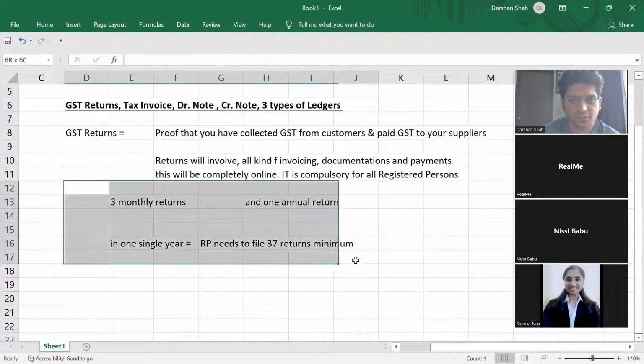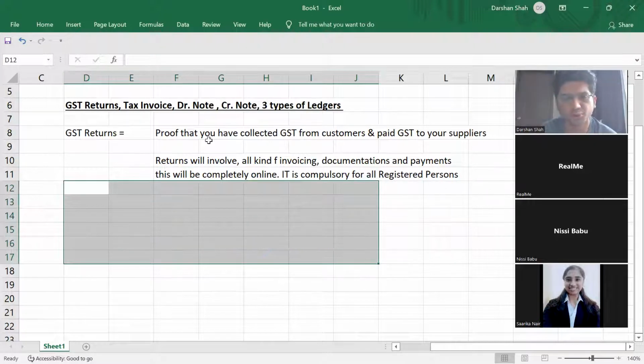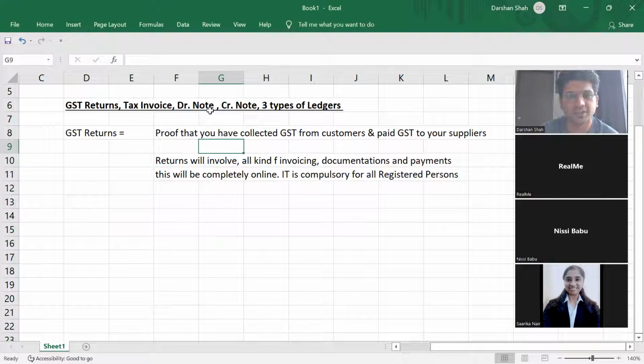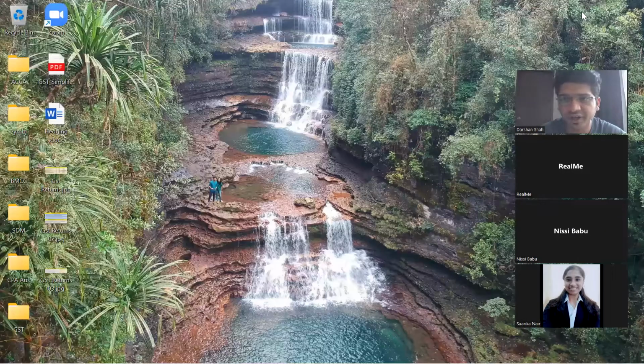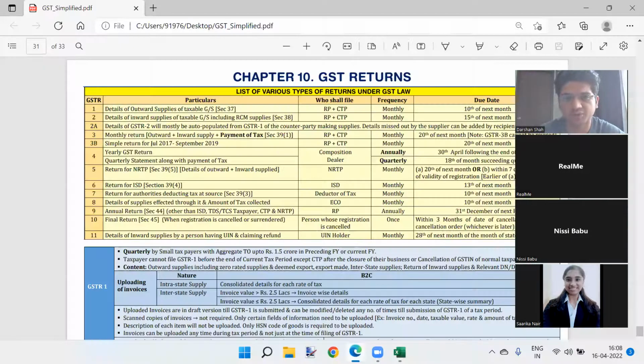Okay, let us see that. So GST returns is nothing but proof that all payments are being made, all invoicing are being done, all the documentation has been done. All right. So let us see. There is a list of returns. So instead of reading out that list, I'll explain the procedure for you guys.